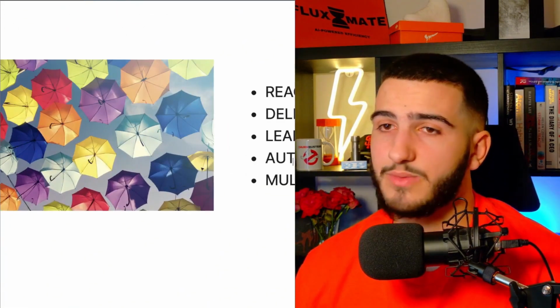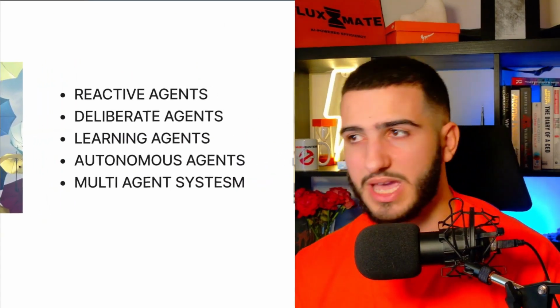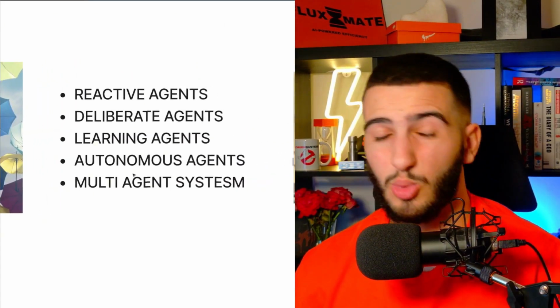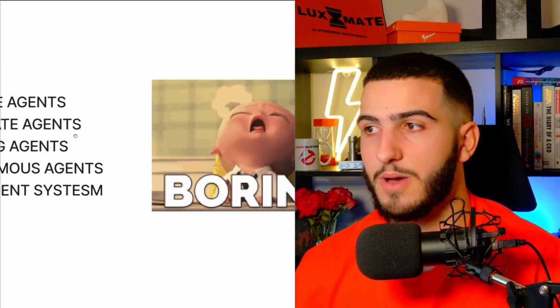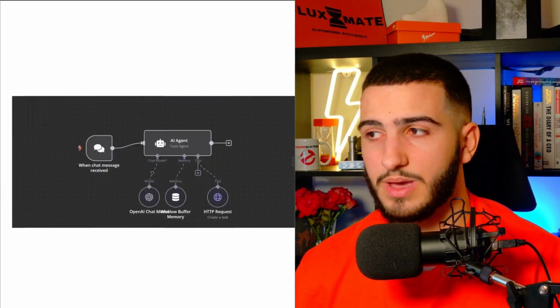There's a lot of different types of AI agents like reactive agents, deliberate agents, learning agents, autonomous agents, even multi-agent systems, which are very interesting. But no one really cares about that. That's the boring stuff. Let's talk about how you can actually build one of these using n8n so you can integrate these AI agents within your agency.